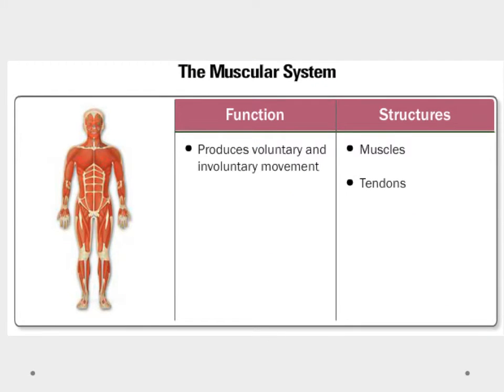Okay, so as a quick review of the muscular system, let's go through its structures real fast. We talked about muscles and how there's three types. We also mentioned tendons briefly. Tendons are what attach the muscles to the bones so that they're able to move the bones.